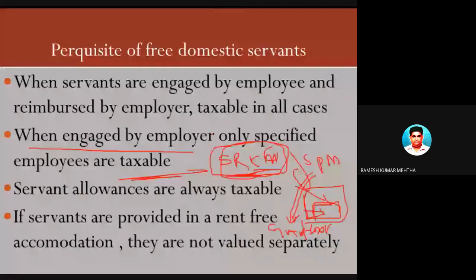So in this case, when the domestic servants are engaged by the employer, and if the employee is not a specified employee, then they are not taxable. So Mr. Mehta is not getting any benefit from this. As he is not a specified employee, it is not taxable. Only in the case of a specified employee, it is taxable. Hope you have understood it.